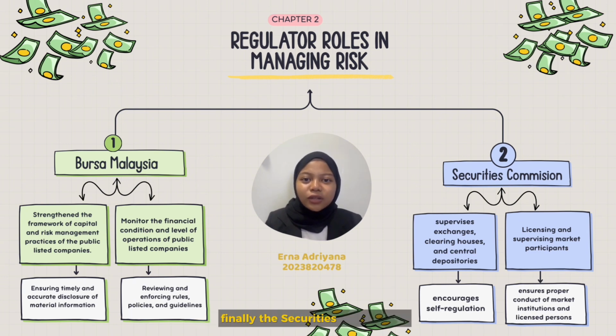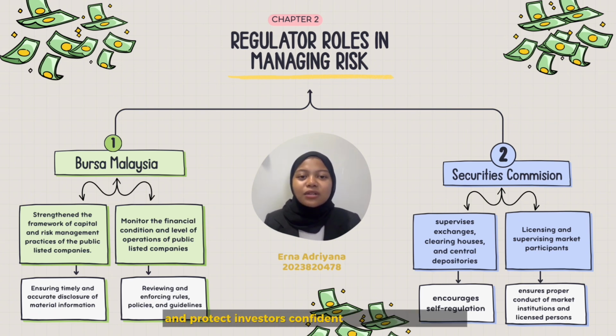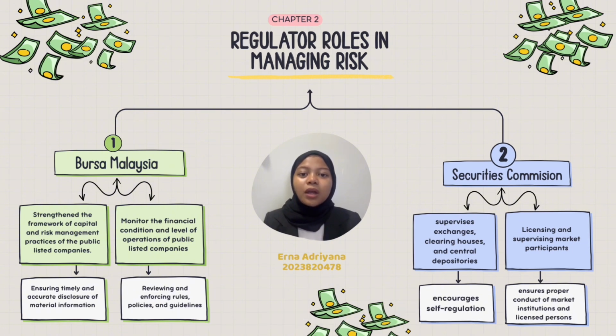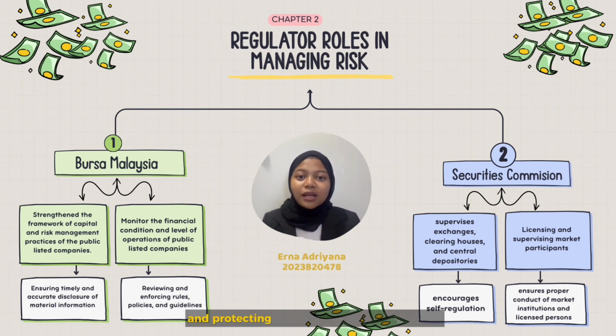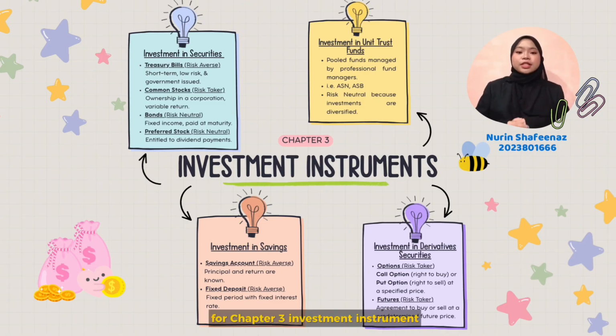Finally, the Securities Commission ensures proper conduct of market institutions and licensed persons, which helps prevent fraud and misconduct, and protects investors' confidence in the capital market. In conclusion, both Bursa Malaysia and the Securities Commission play important roles in managing risk and protecting investors in the capital market. For Chapter 3, investment instruments are matched with different risk profiles.